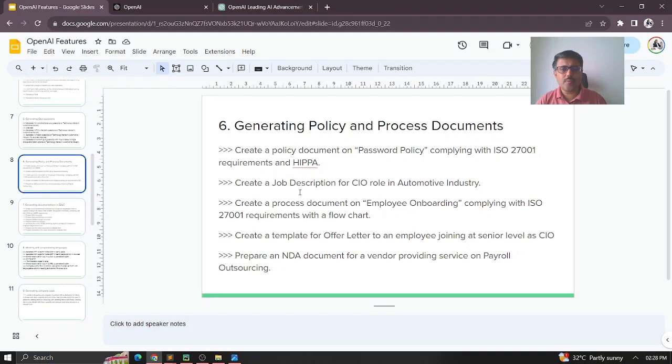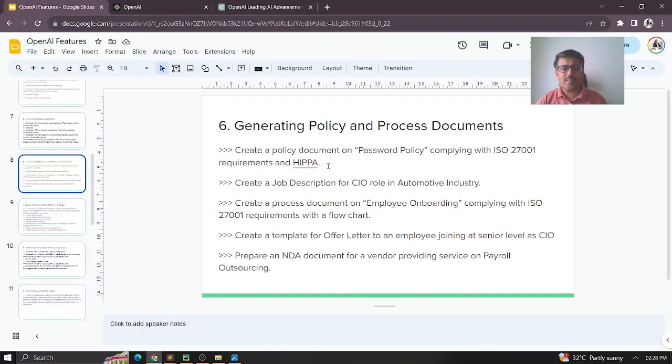Here I'm just taking a couple of examples of how it can be created, and the options are plenty. Typically, in an organization where the quality department is responsible for creating the processes and policies, they can make use of ChatGPT and get all these things done. Or the respective department can create their own documentation, whatever is required.